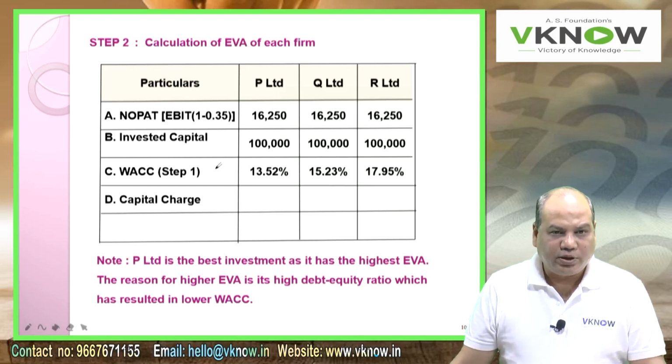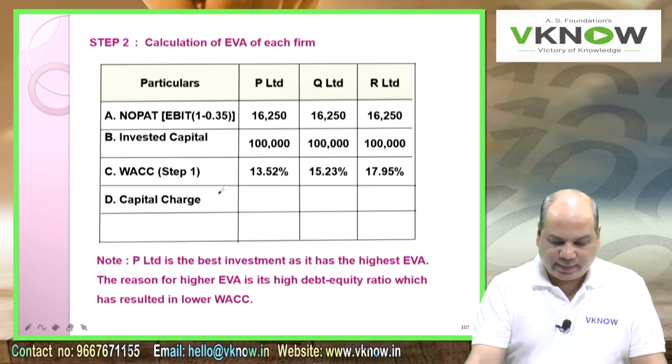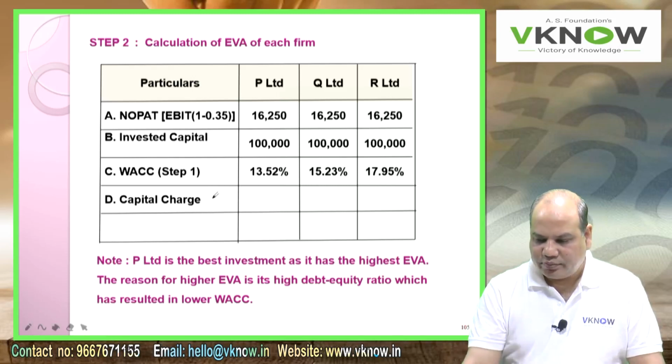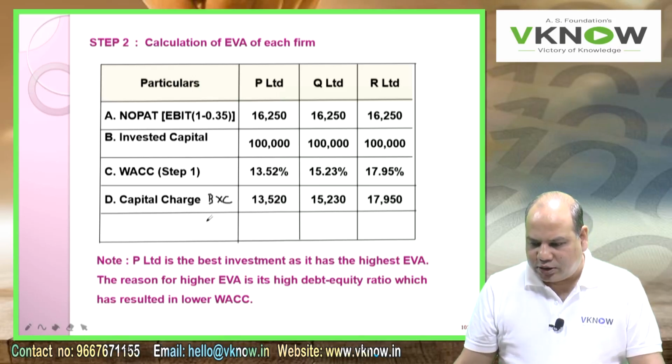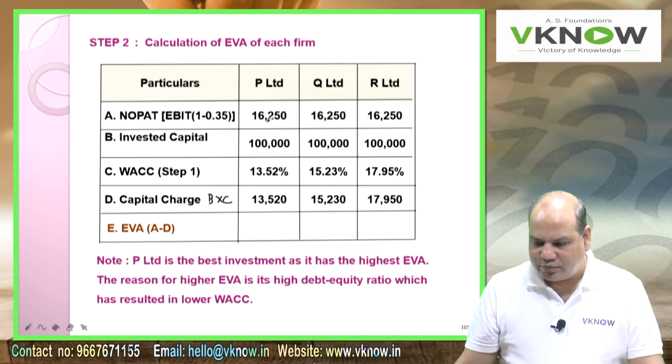Point D, capital charge, which is B into C. Multiply without a calculator. I will tell you: 13,520, 15,230, 17,950. Then the last point E, EVA, which is A minus D.